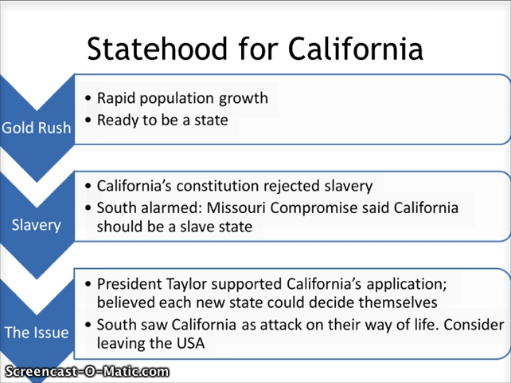We have another issue with California becoming a state. Now, the reason why California jumps from being a territory is because of the gold rush. Now, we looked at the gold rush last week.